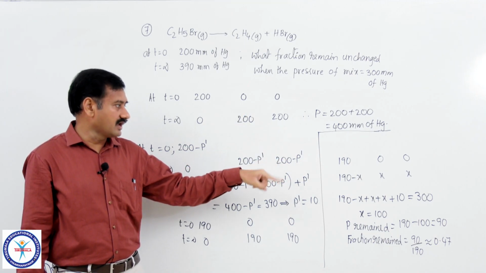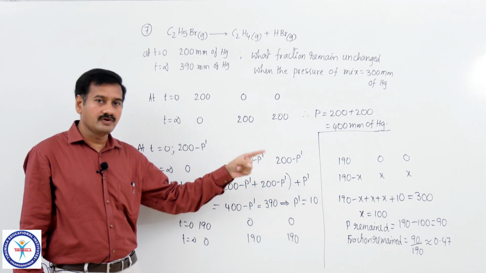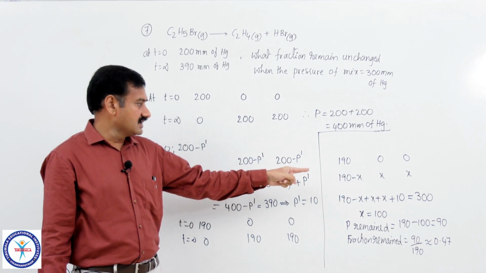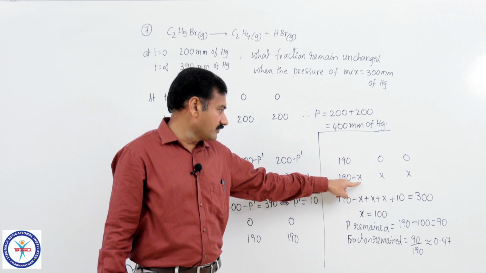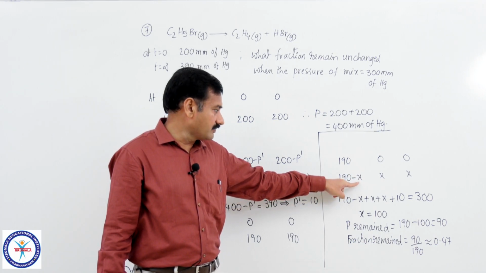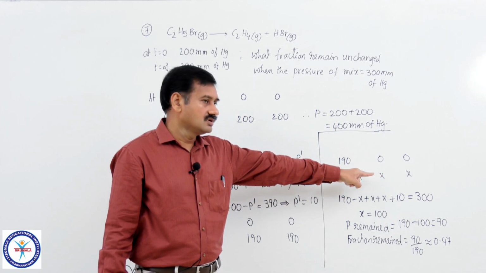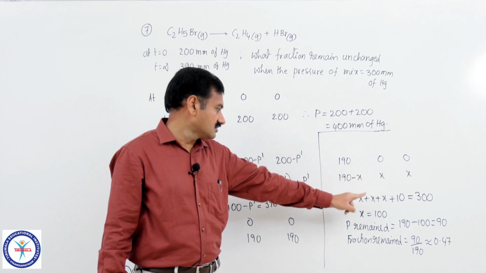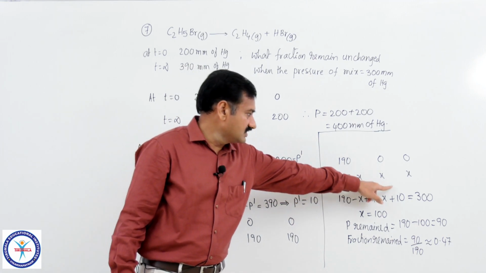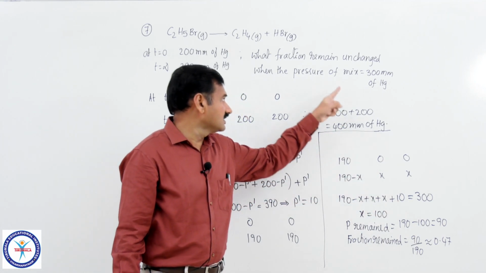It means out of 190 millimeters of mercury, some pressure is dropped due to dissociation of ethyl bromide. So, that is considered as some x. X is the drop in pressure due to dissociation of ethyl bromide. So, 190 minus x is the pressure remained. X and x are the pressures developed due to HBr and ethene. So, the total pressure is equal to the sum of these plus the inert gas pressure, that is equal to 300 given.